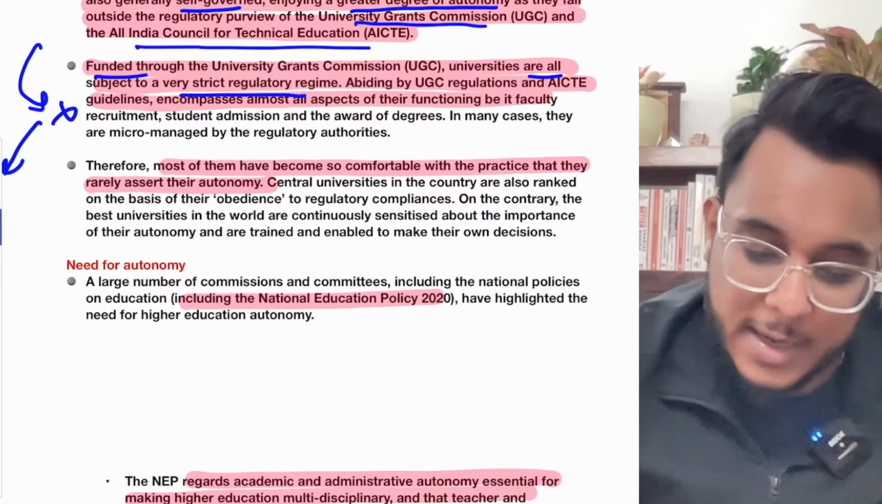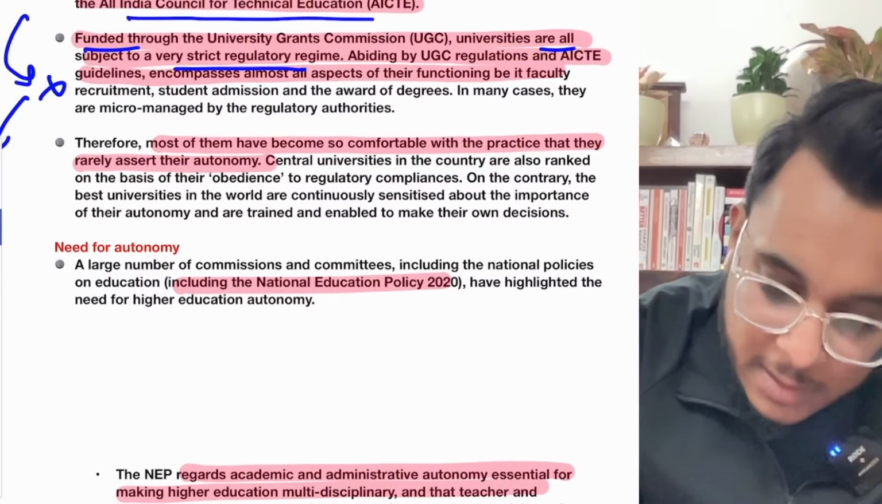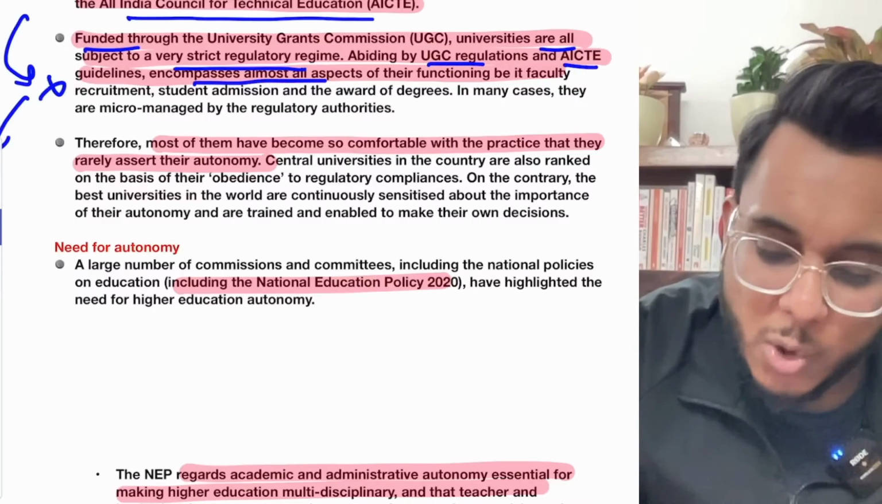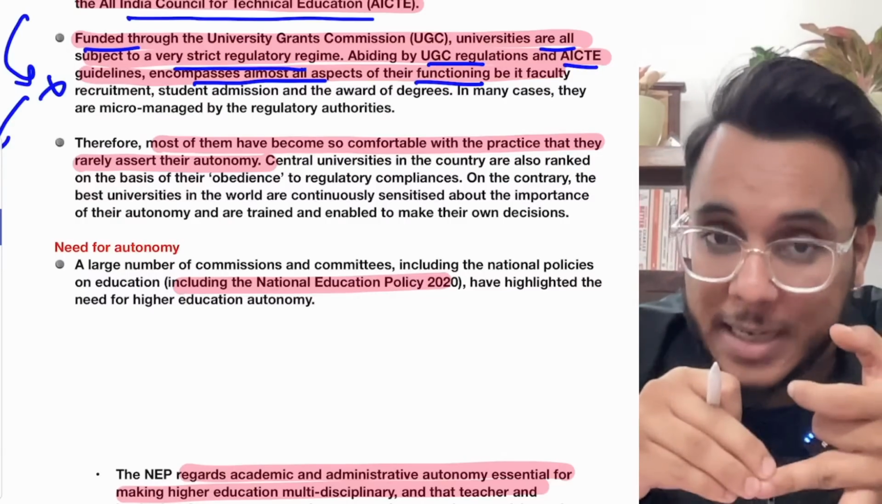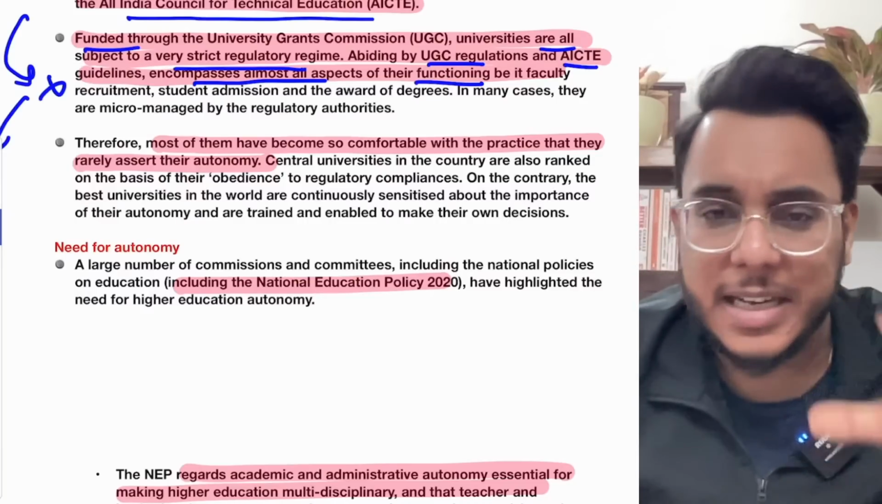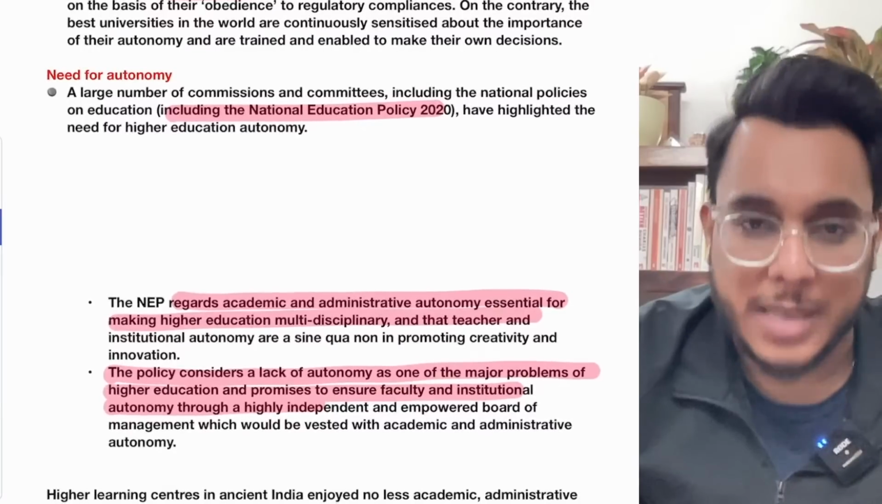Now it has been provided that these UGC regulations and AICTE guidelines encompass almost all the aspects of their functioning. What type of faculty they need to hire, how they need to have the pedagogy, what is to be taught, everything is dictated by the AICTE and UGC. So there is a kind of micromanagement of these institutions.